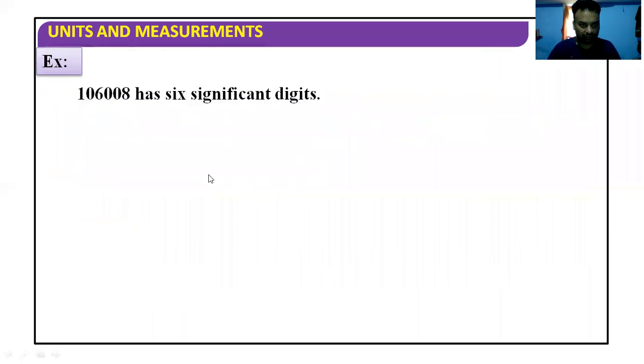So first I take 106. 6 is non-zero. This 1 is also non-zero. And the 0 is sandwiched between the non-zero digits. So now this zero is important. It becomes significant. Similarly, in between 1 and 6, they are non-zero and 0 is sandwiched between 1 and 6. So 0 is also important here. 0 becomes significant. So the total count is 3 significant digits.